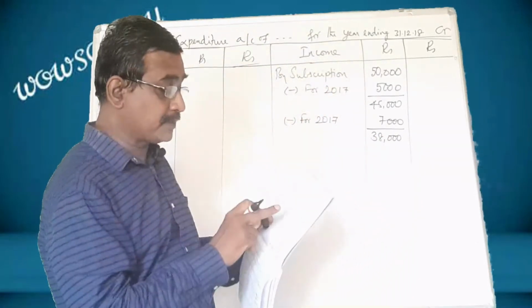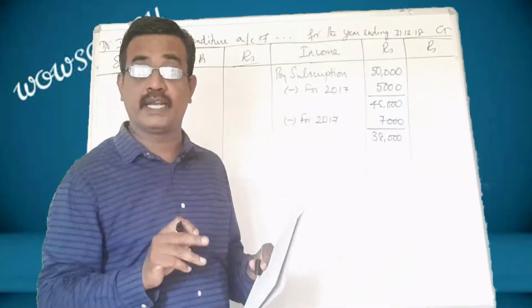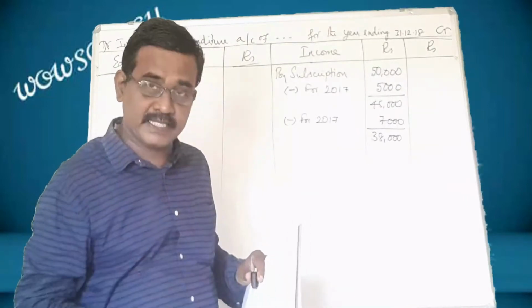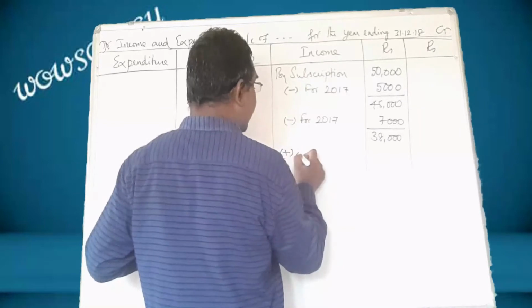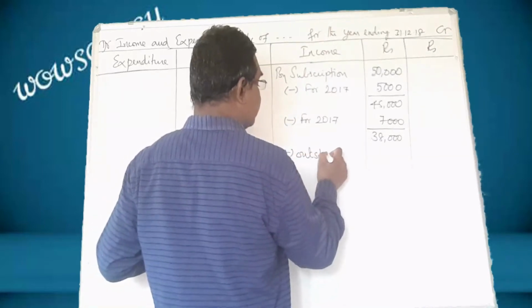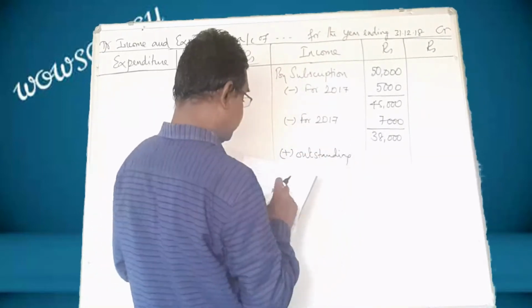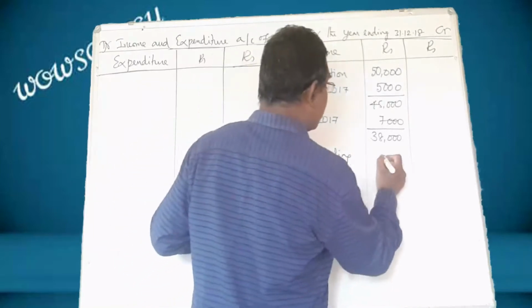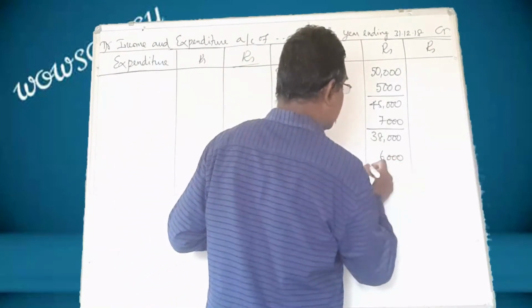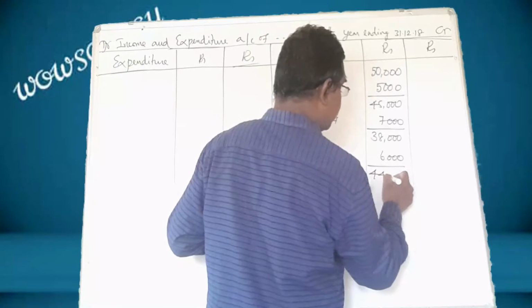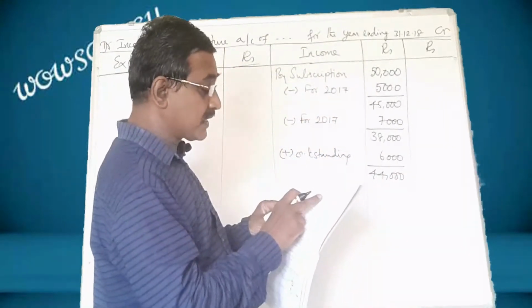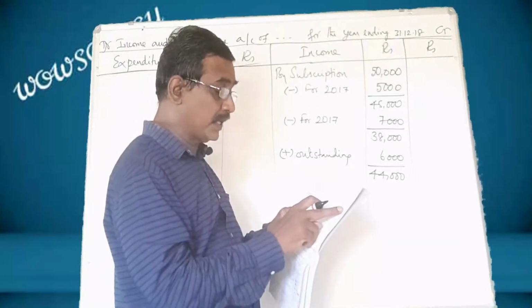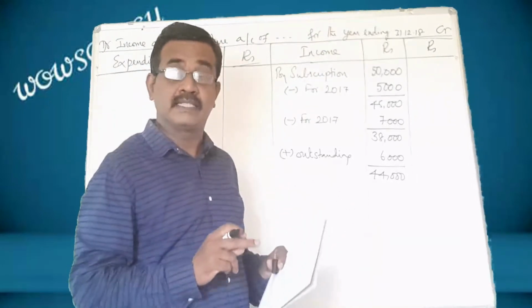And subscription outstanding for the year 2018. That amount is meant for this year, but we have not collected that. Add that outstanding amount. What is that amount? It is 6,000. And rupees 4,000 was received in advance for 2018 in the year 2017.